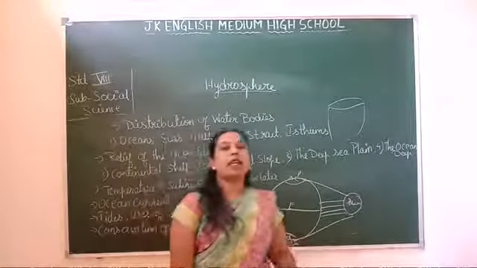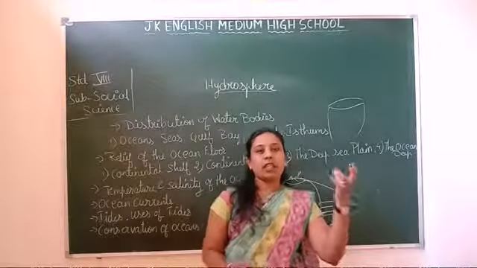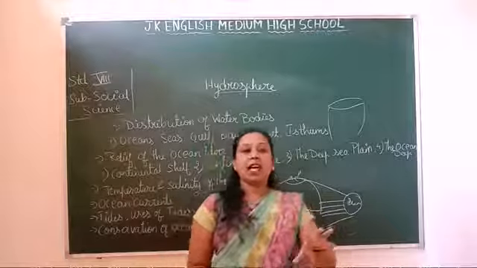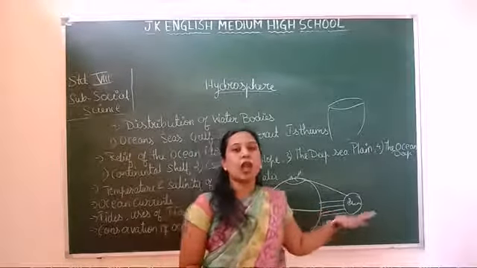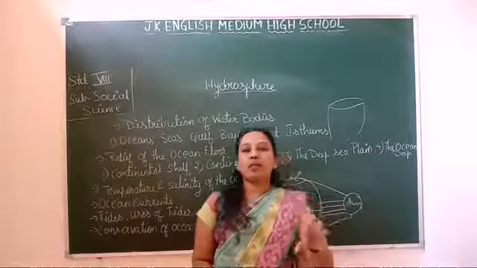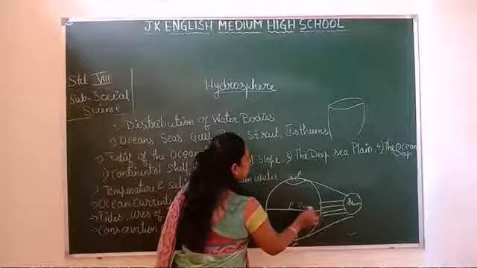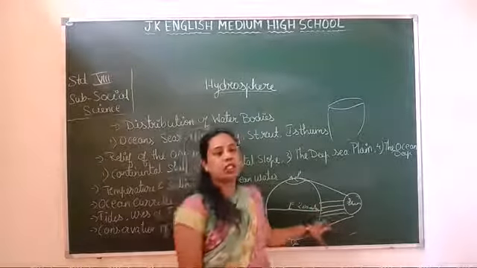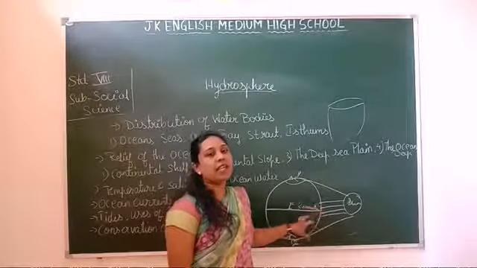The temperature also decreases with depth, because sunlight can penetrate the ocean only up to a depth of 200 meters. Till 200 meters the water will be warm and the sunlight can reach it.